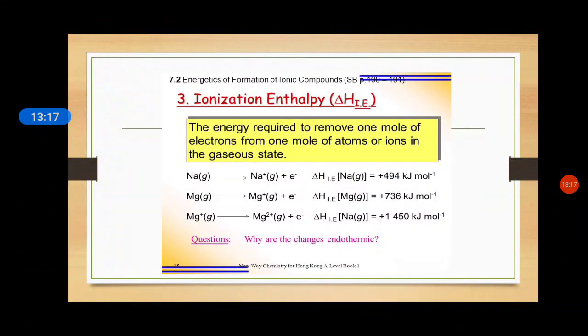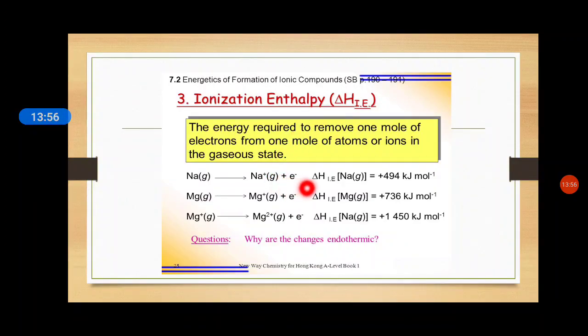On the next slide, first we are going to see ionization enthalpy. What is ionization enthalpy? The energy required to remove 1 mole of electrons from 1 mole of atoms or ions in the gaseous state. I think we should take an example first, then come back to the definition. For example, this is sodium, converting into an ion. It is leaving its 1 electron. During this process, the amount of energy required to remove this 1 electron is the ionization enthalpy.